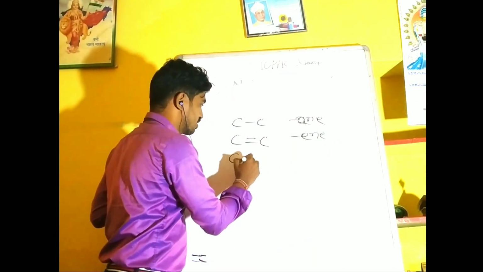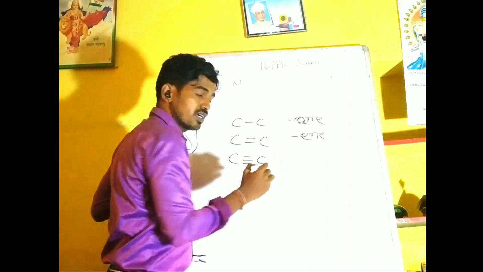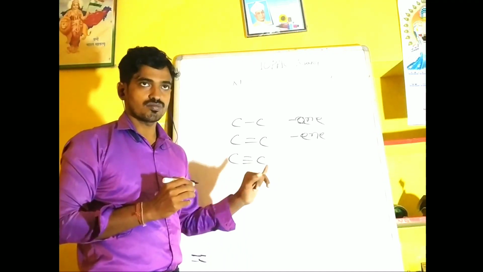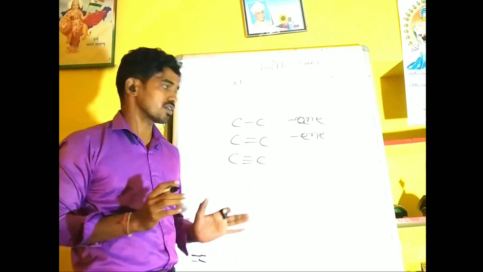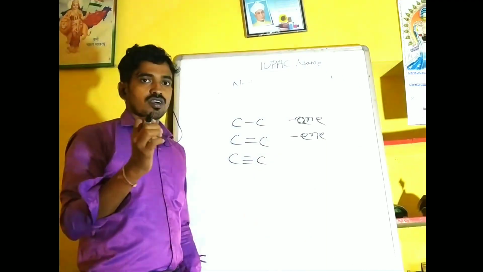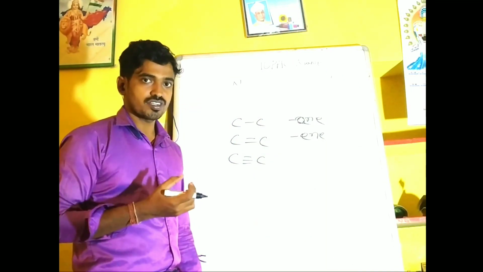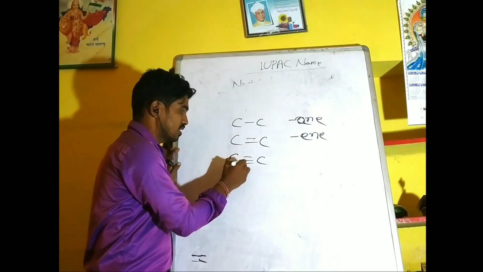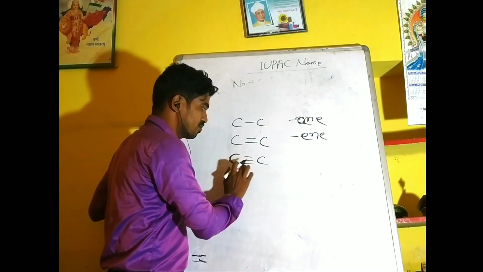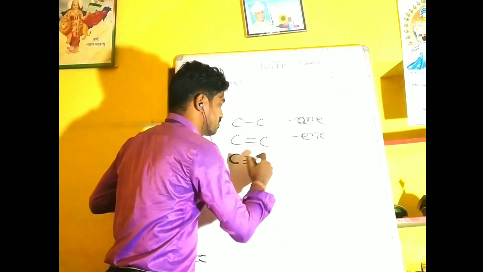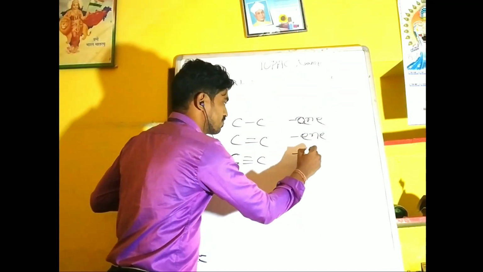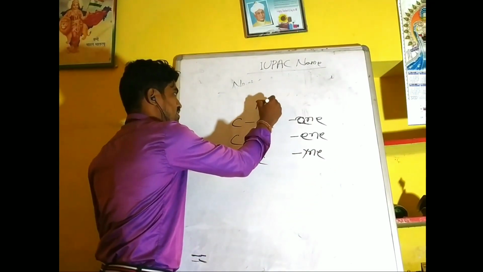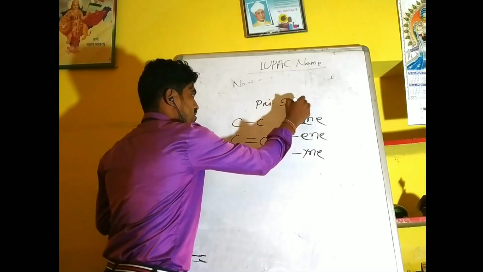And if the compound contains a carbon-carbon triple bond, the primary suffix will be -yne. Mind that it is always about the carbon-carbon bond, not about bonds to other atoms. If carbon is bonded with oxygen or other heteroatoms like nitrogen, that is not our concern here. So remember these primary suffixes.